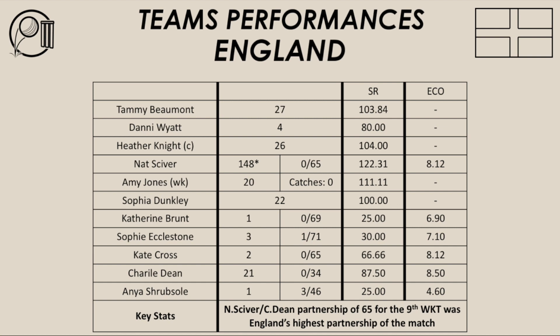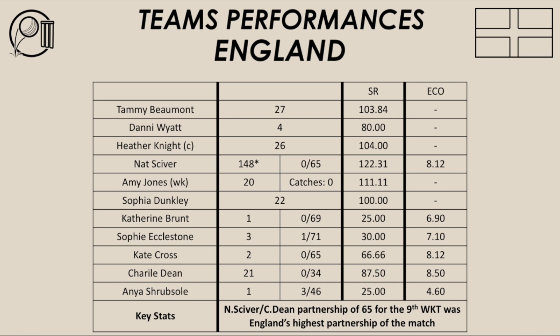What can you say about England's batting performance in this Women's Cricket World Cup final? It was very disappointing and poor. To be bowled out for 285 in 43.4 overs, chasing 356, was always going to be a challenge for England. But unfortunately for England, they just couldn't get any momentum going with their batting whatsoever. No one really got in and got set. The only one who did was Nat Ziver.